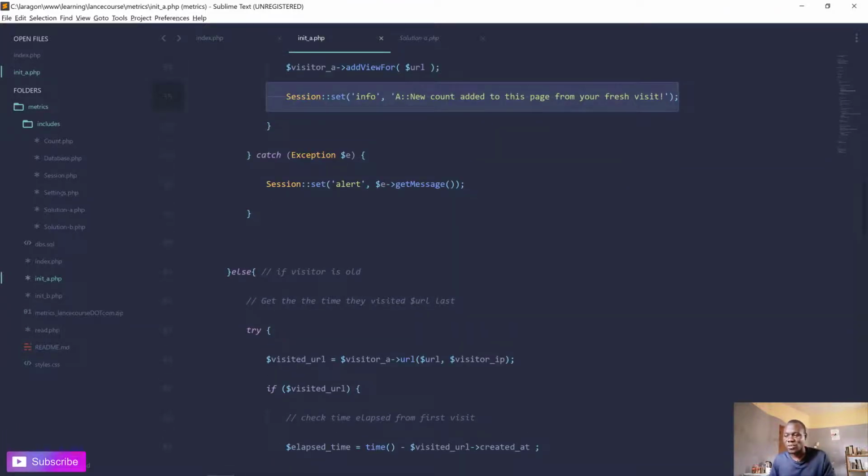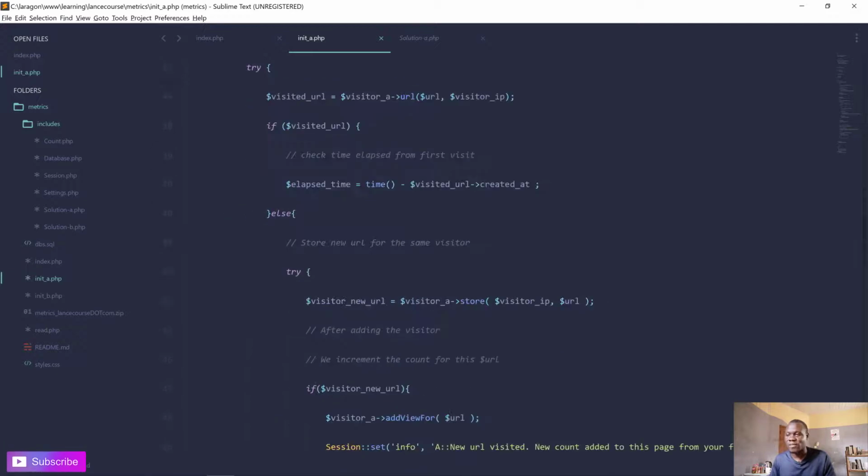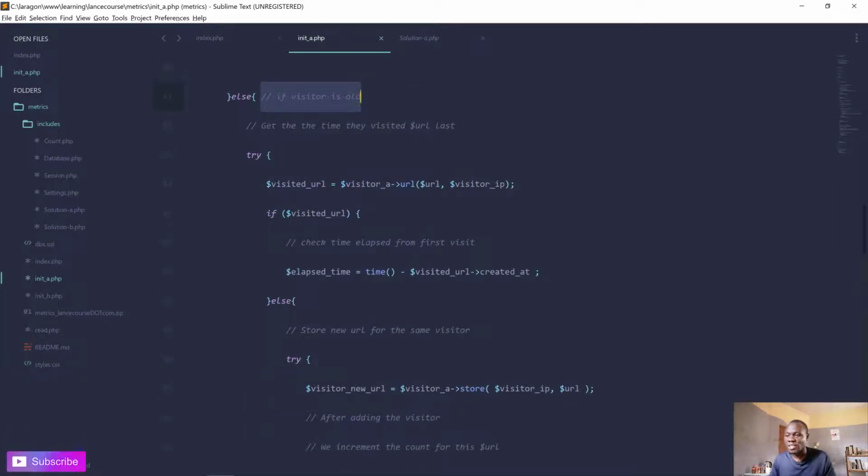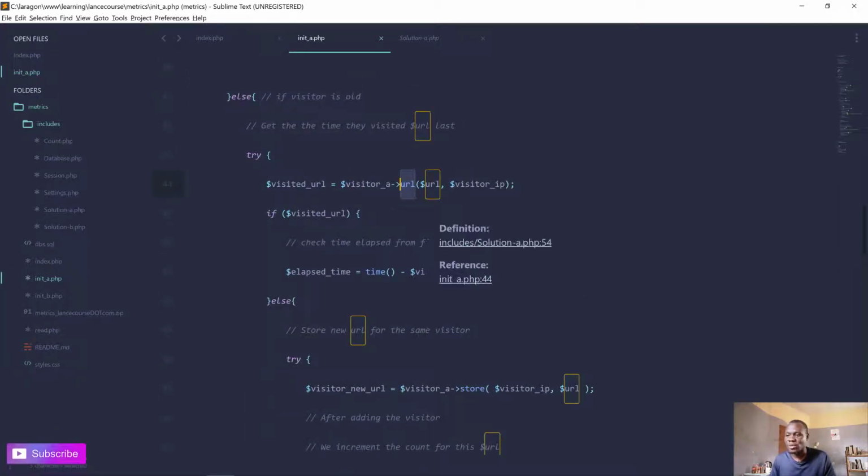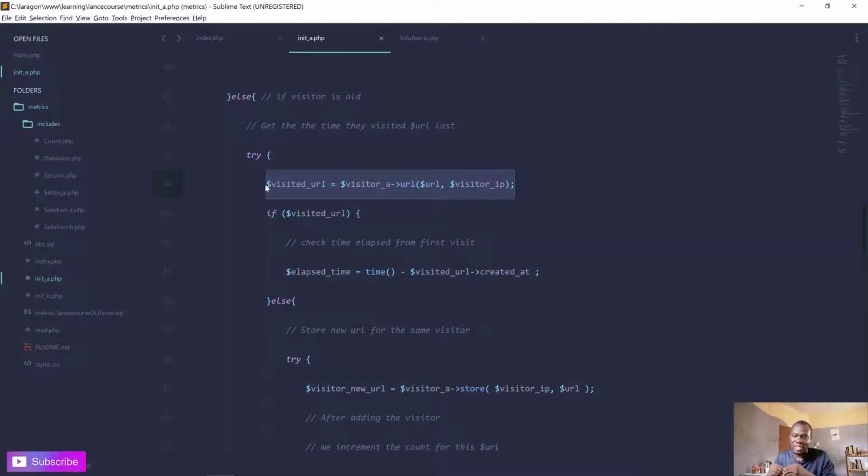In case it is not a new visitor, it's an old visitor, go ahead and find out the visitor URL. So we get the particular URL on which he is. And then remember the timestamp that goes with the URL.